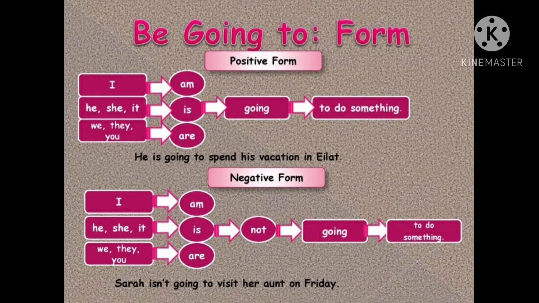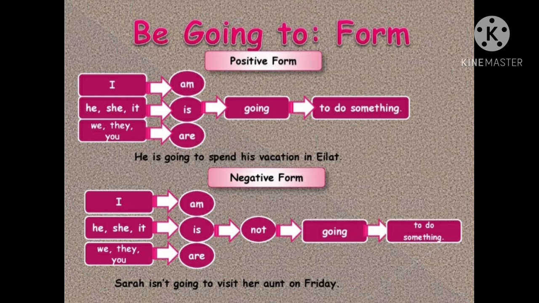Now, how can we form a sentence with be going to? Be going to. البي اللي هم verb to be اللي هم is و am و are. In affirmative sentence, I will start with subject. طبعا هون عندي subject مهم.